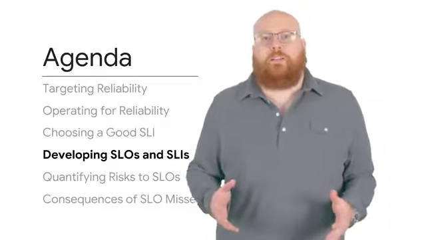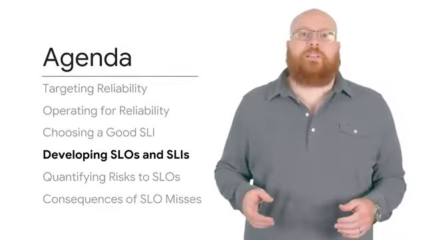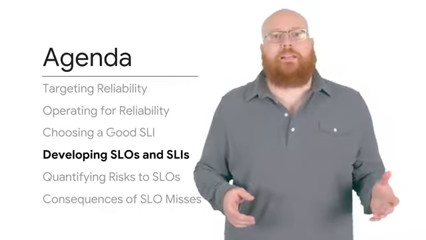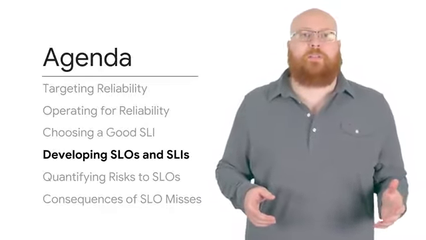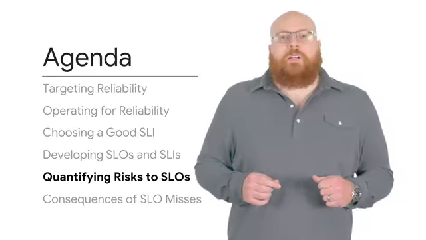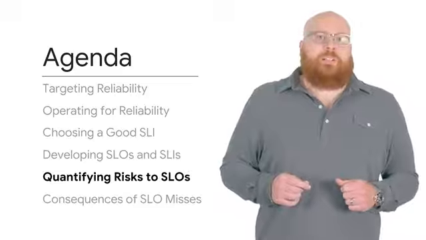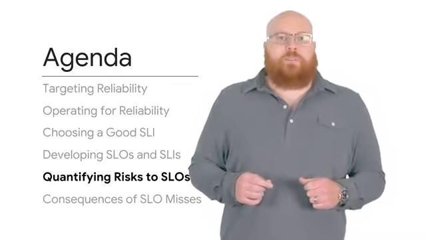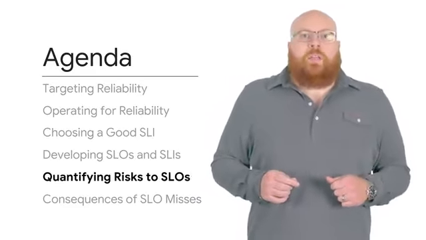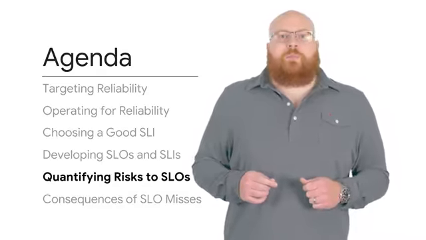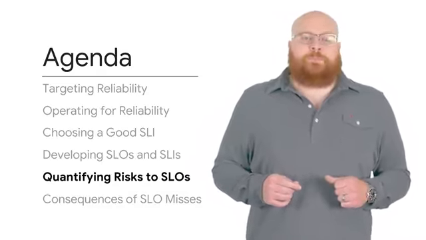The fourth module, Developing SLOs and SLIs, walks you through the 4-step process we use to develop a set of SLIs and SLOs for a simple user journey of a fictional mobile game service. It talks in detail about refining an SLI specification into an implementation by choosing appropriate measurement methods, thresholds, and success criteria. The fifth module, Quantifying Risks to Your SLO, introduces the CRE risk analysis spreadsheet and demonstrates how to use it to estimate your risk to your newly developed SLOs. This exercise can be especially useful when prioritizing long-term reliability work.